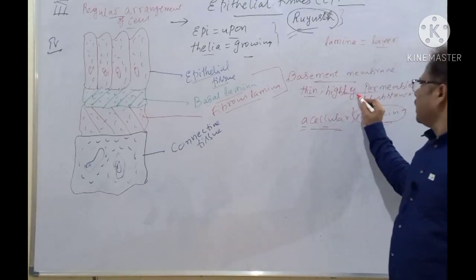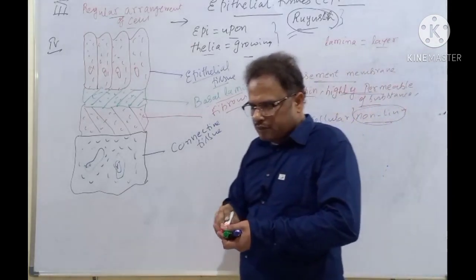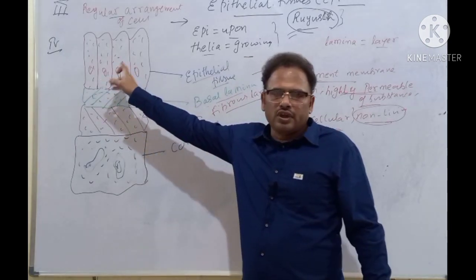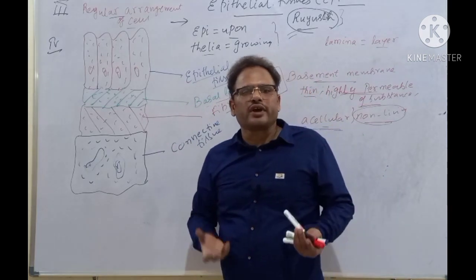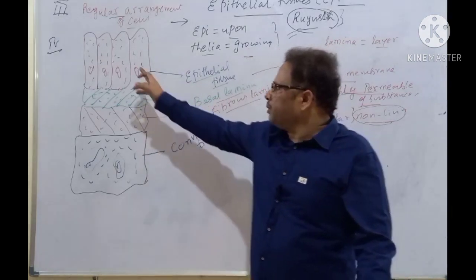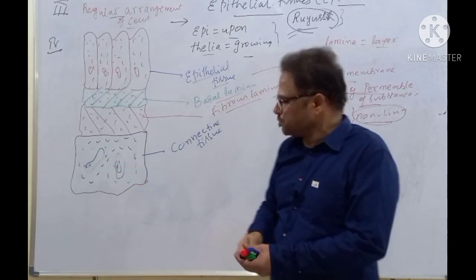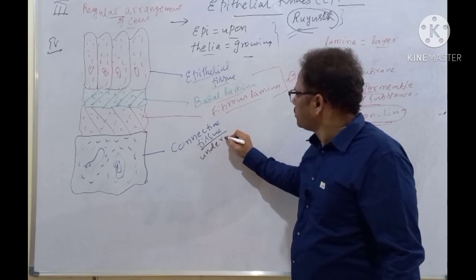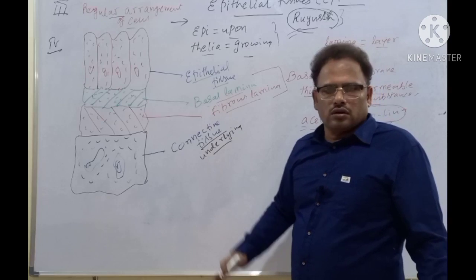Now, I told you it is highly permeable. Why should it be highly permeable? Because epithelial tissue is avascular. There is no blood supply, but there should be a supply of different substances to the epithelial tissue from the underlying connective tissue. Underlying means below.